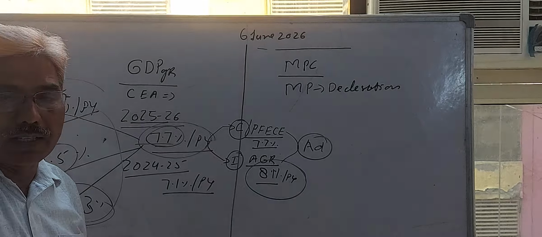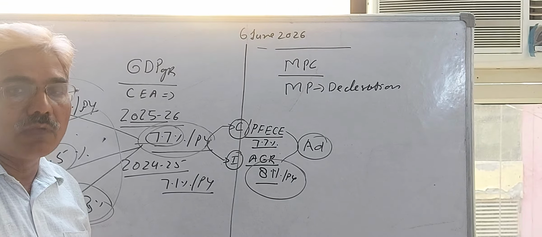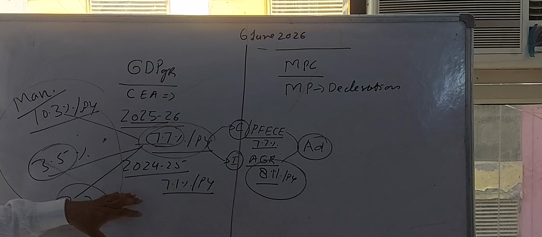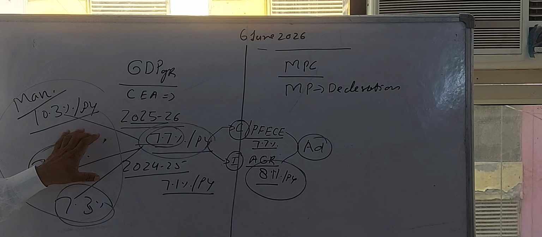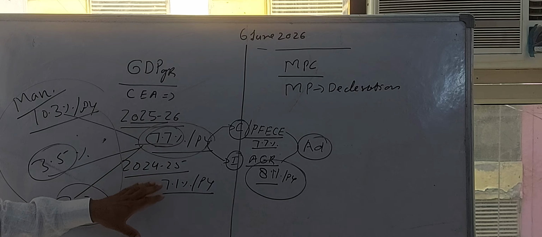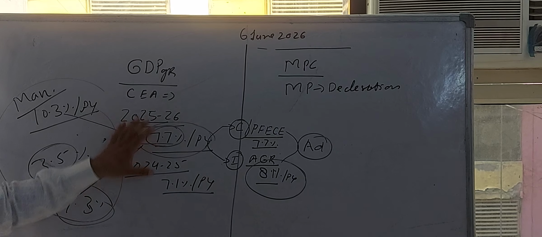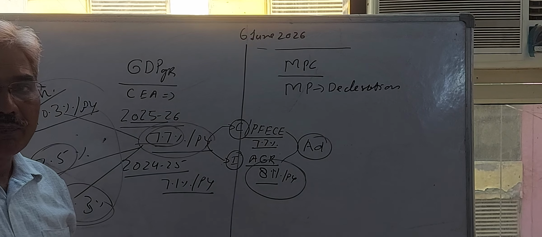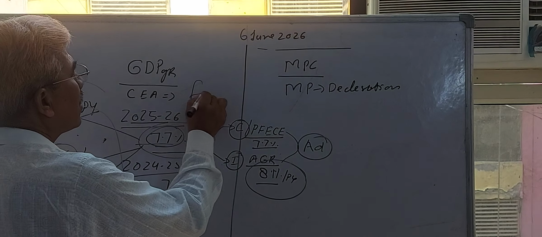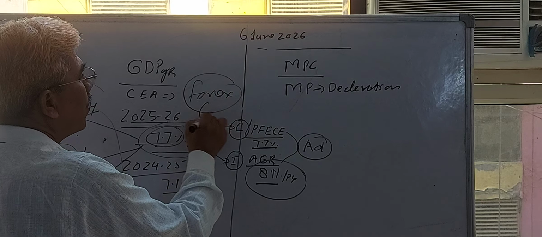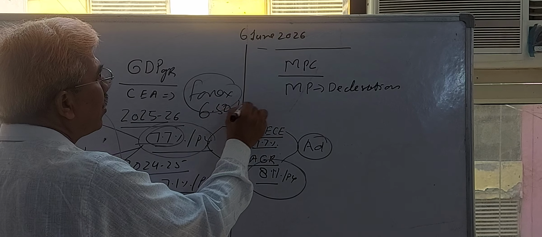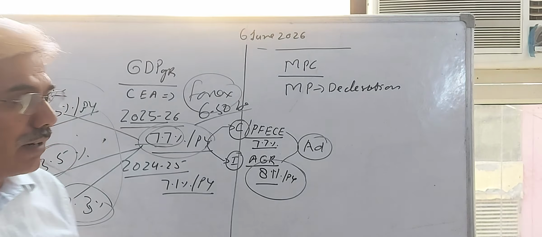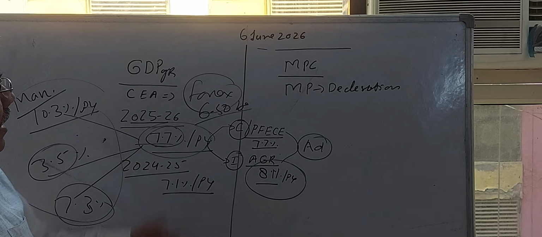Students, in 2026 Preliminary UPSC asked the question, what do you mean by crowding out effect? Now you will also understand with the help of this crowding out effect, but presently I am discussing only one thing, the growth rate of this year. These are the fundamentals explained by our Chief Economic Advisor, and he also explained that our foreign exchange reserve position is good, more than $650 billion. Our economy shows price stability.